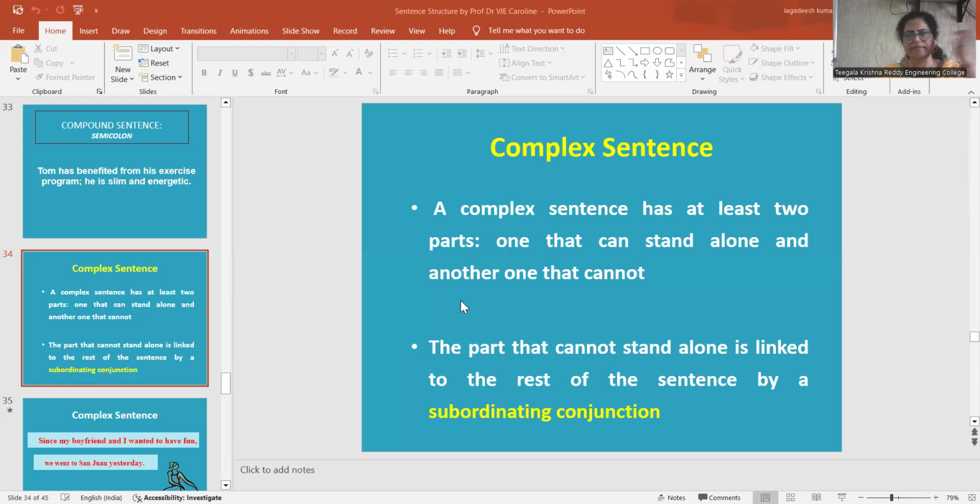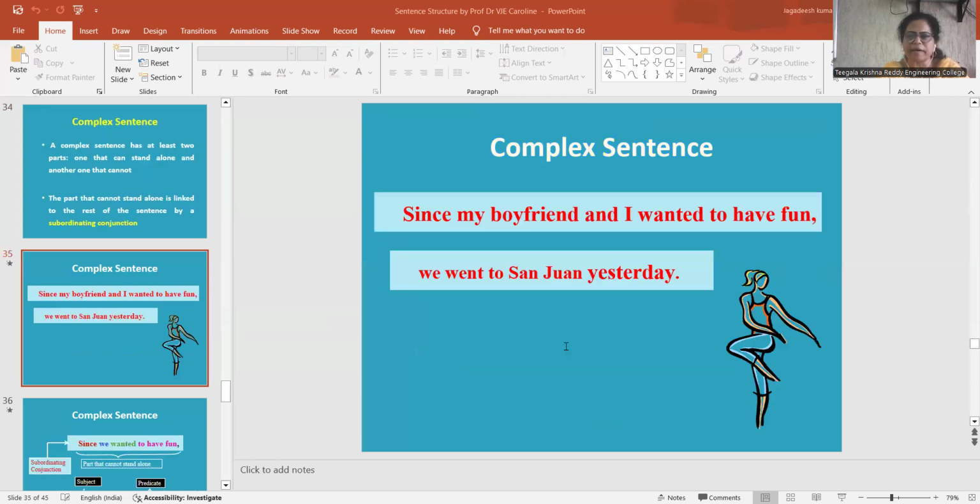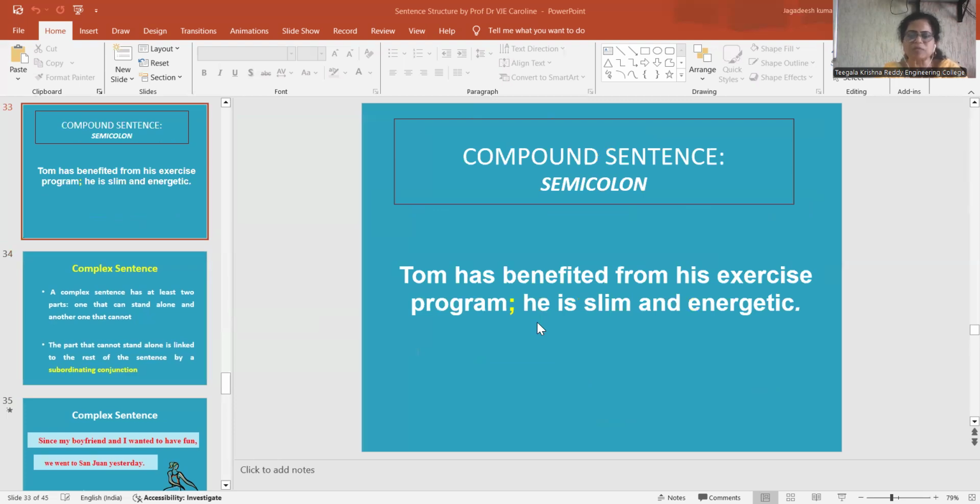The next type of sentence is the complex sentence. A complex sentence has at least two parts: one that can stand alone, and another that cannot. One part can stand alone and gives a complete meaning. The other cannot give meaning; it has to take the support of the previous part, and then only it can convey the meaning. I'll explain with examples. The part of a sentence which conveys complete meaning we call an independent clause, as we just saw in the compound sentence.